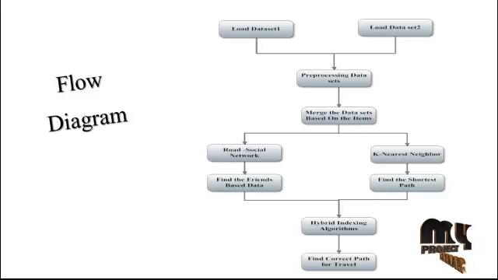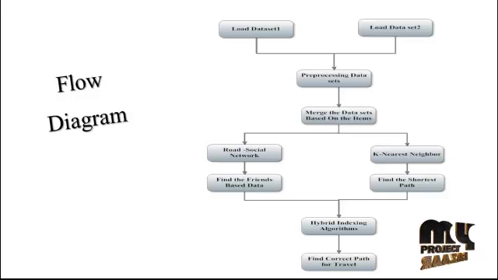First, pre-processing the datasets. Pre-processing means removing unwanted data from the datasets, and next merging the datasets based on common items. Merging means we have two datasets with a common process based on some items. Next, the road social network and kNN neighbor have two processes. First, the road social network: we have a social network dataset, and we store the data based on the friends.